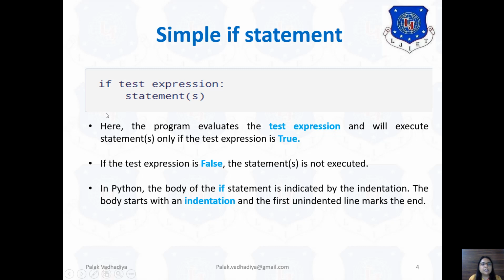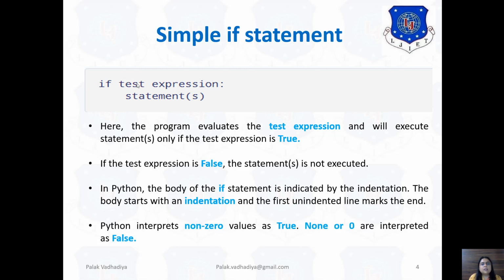So if you write any instruction that starts at this margin, then this indicates the end of that if block. Now as we know, Python interprets non-zero values as true, and none or zero are interpreted as false values.